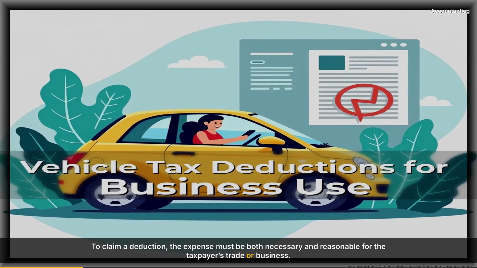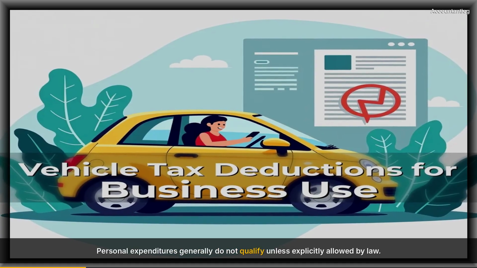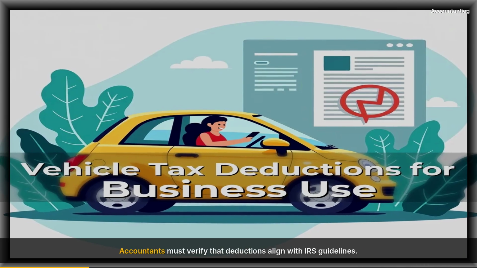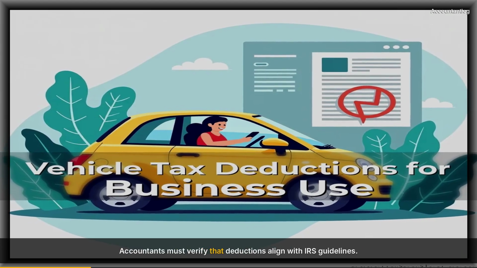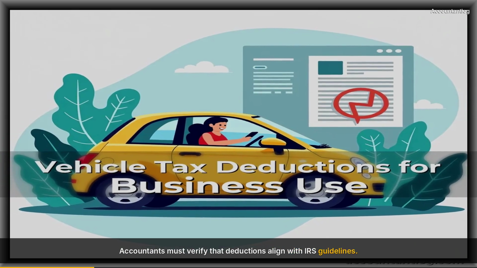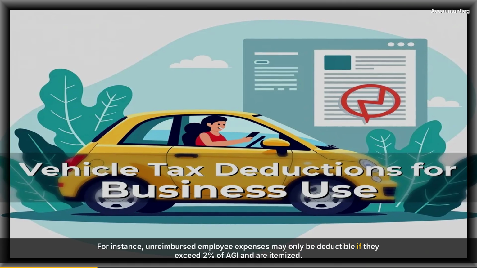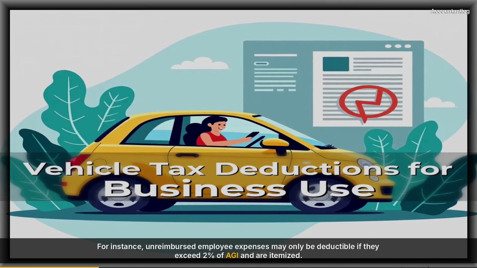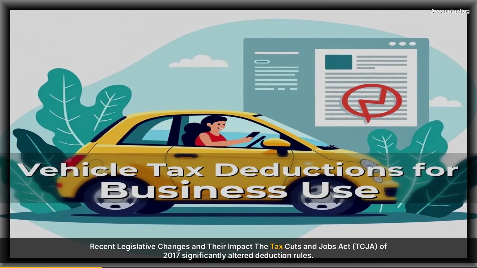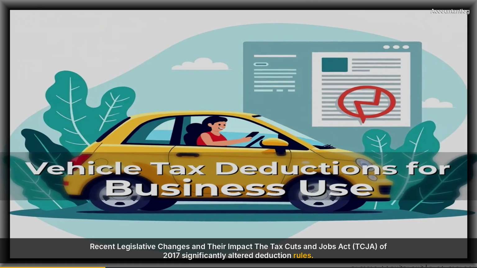Eligibility criteria: what qualifies as a valid deduction? To claim a deduction, the expense must be both necessary and reasonable for the taxpayer's trade or business. Personal expenditures generally do not qualify unless explicitly allowed by law. Accountants must verify that deductions align with IRS guidelines. For instance, unreimbursed employee expenses may only be deductible if they exceed 2% of AGI and are itemized.